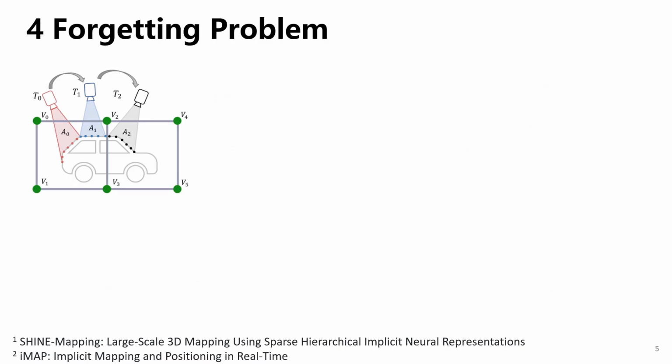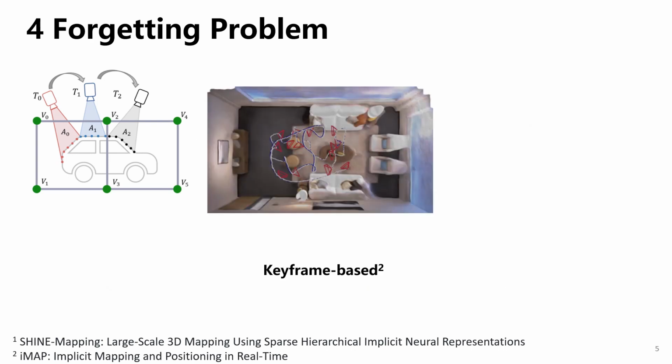Incremental neural mapping, as a continual learning method, suffers from catastrophic forgetting problems, where neural networks forget previously acquired knowledge during new learning phases. To address this problem, some researchers propose to use the keyframe idea from SLAM to pin the learnt feature, as shown in the middle figure's red cameras. While it requires delicate keyframe selection and maintenance strategies to get good results, other researchers regularize the update direction of learnable features to avoid easily deviating by new information. However, it sacrifices some training efficiency.